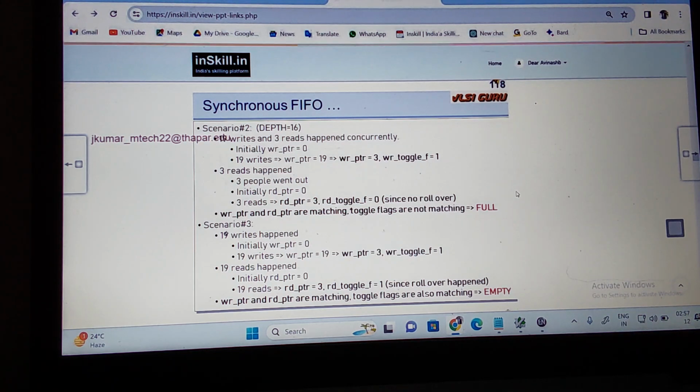So initially the read pointer is at 0. After 3 reads, where is my read pointer? 3 reads happen here. Now after 3 reads, where will my read pointer be? After 3, right.